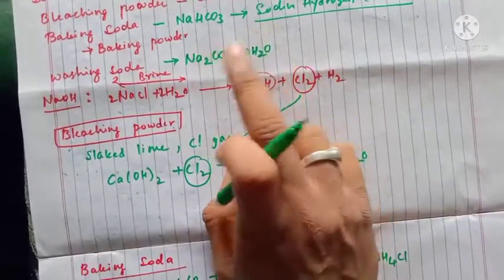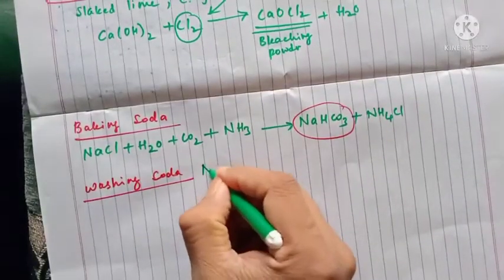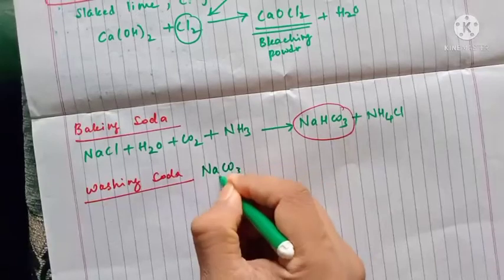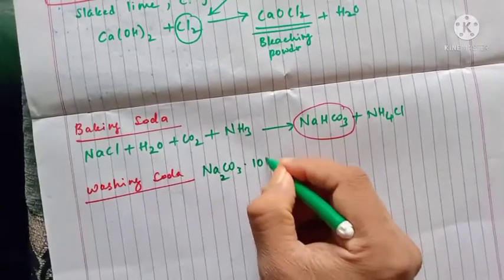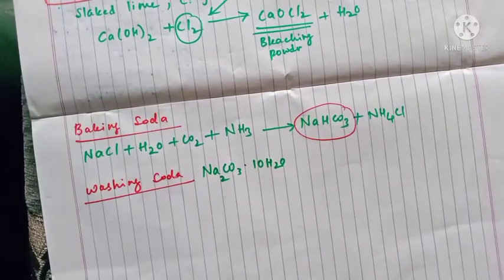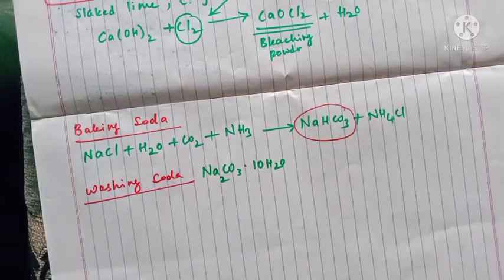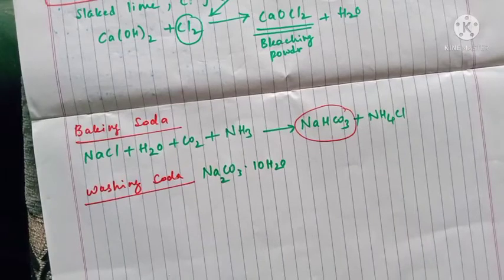No issues on it. So now we have to prepare washing soda. To prepare washing soda, first of all we need Na2CO3, that is sodium carbonate. We need sodium carbonate. How do we prepare this sodium carbonate? That one we have to focus on here.